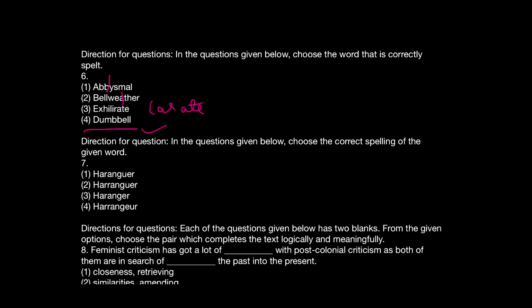So have a look over here. If you don't know the real meaning of harangue, at least try to pronounce and check it. Okay, so harangue will be very well done with the help of a single R. So we do not need a double R here. So this and this goes away. Harangue means a very long and very proactive speech, or you can say something which provokes people, that kind of a speech. And a haranguer is a person who gives this kind of speech.